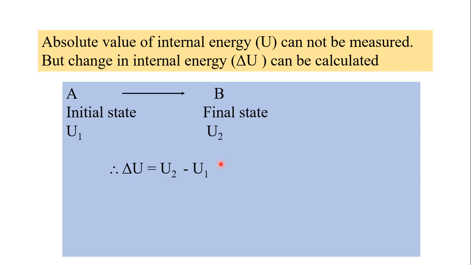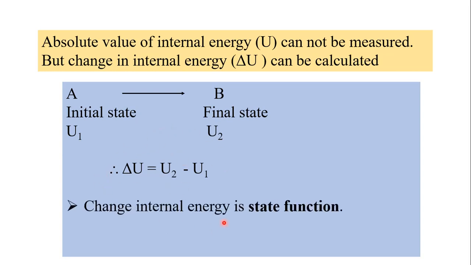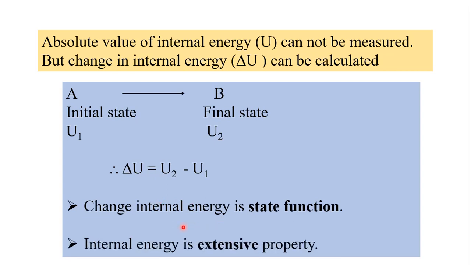In previous videos we have studied state function and path function. So here it indicates that internal energy is a state function. It is not a path function. Internal energy depends upon the initial state and final state of the system, so it is a state function. Also, one more point about internal energy is that it depends upon the amount of substance present in the system. So internal energy is an extensive property, it is not an intensive property.